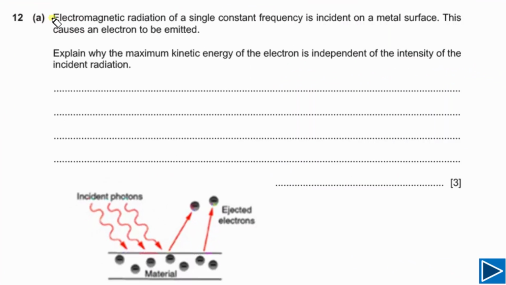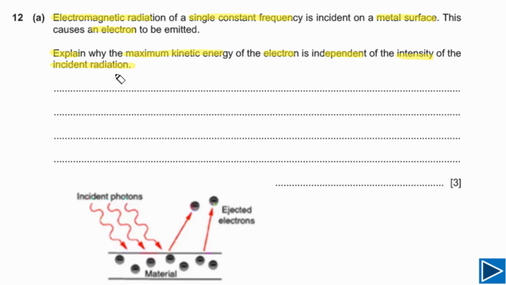For part A, it is given to us that electromagnetic radiation of a single constant frequency is incident on a metal surface. This causes an electron to be emitted. We need to explain why the maximum kinetic energy of the electron is independent of the intensity of the incident radiation. This question is simply asking us why the maximum kinetic energy of the electron does not depend on the intensity of the incident radiation.